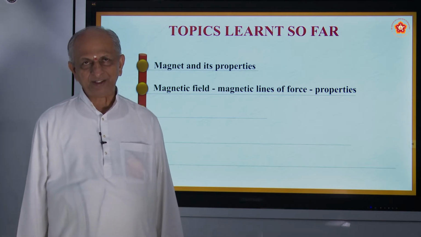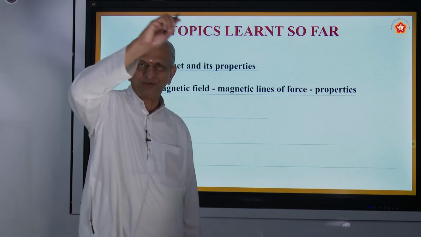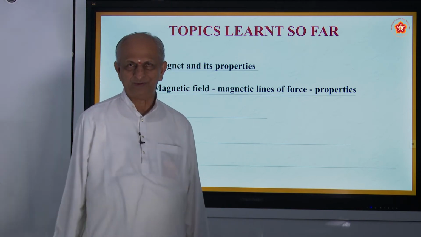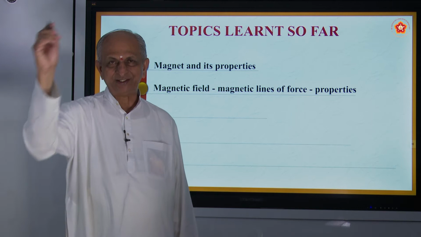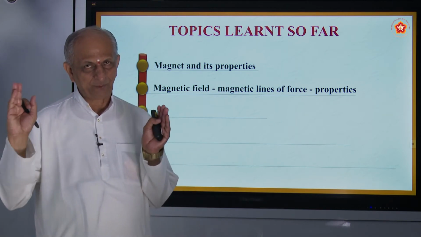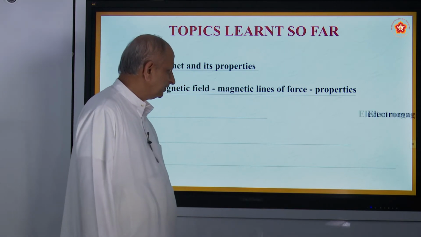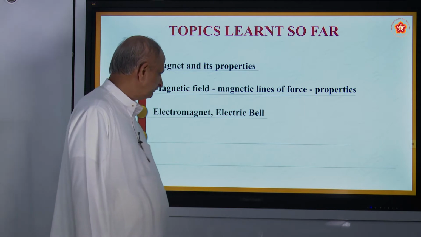And these properties also you have seen in the previous class. They always move from north pole to south pole. They do not intersect each other, and the magnetic lines of force are more at the poles, because the magnetic field also is more at the poles. These are things we have already seen.